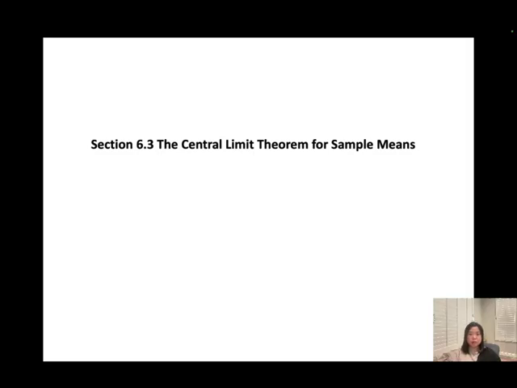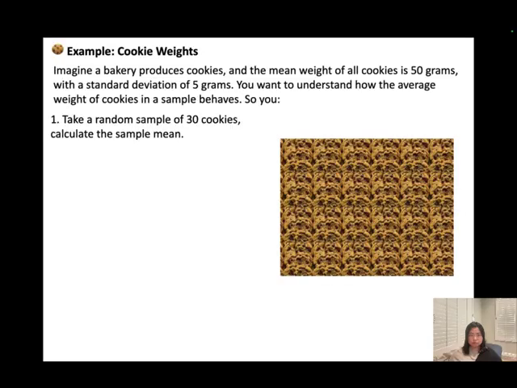Section 6.3, the central limit theorem for sample means. Let's look at this example. Imagine a bakery produced cookies and the mean weight of all cookies is 50 grams with a standard deviation of 5 grams. You want to understand how the average weight of cookies in a sample behaves. So first, you take a random sample of 30 cookies and then calculate the sample mean.